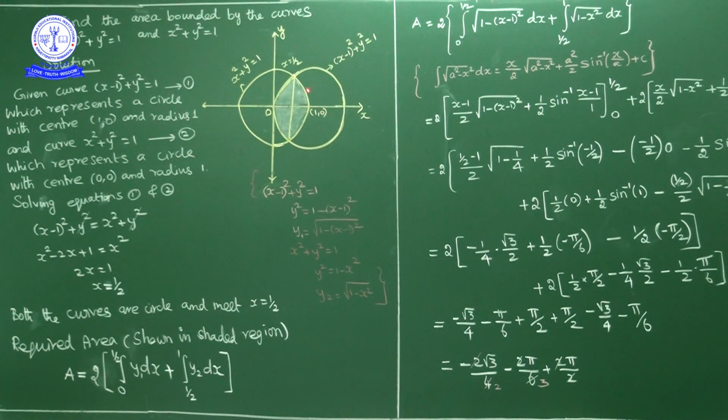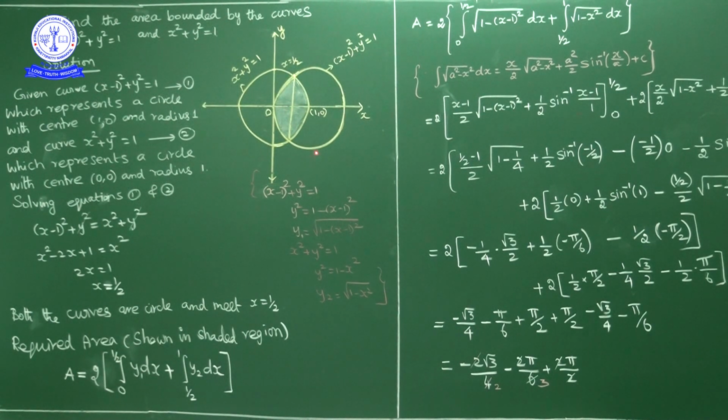Now in first quadrant, from 0 to 1 by 2 it is the area under this circle, and from 1 by 2 to 1 the area under this circle. So 2 times integral 0 to 1 by 2. Area under this circle is what? This circle is nothing but y1. y1 is the square root of 1 minus x minus 1 whole square.